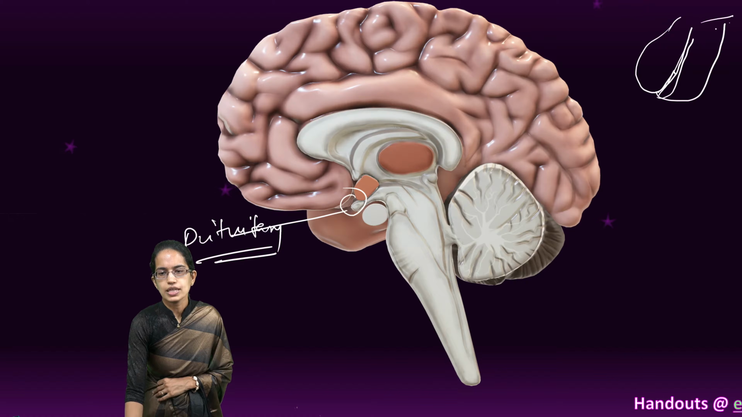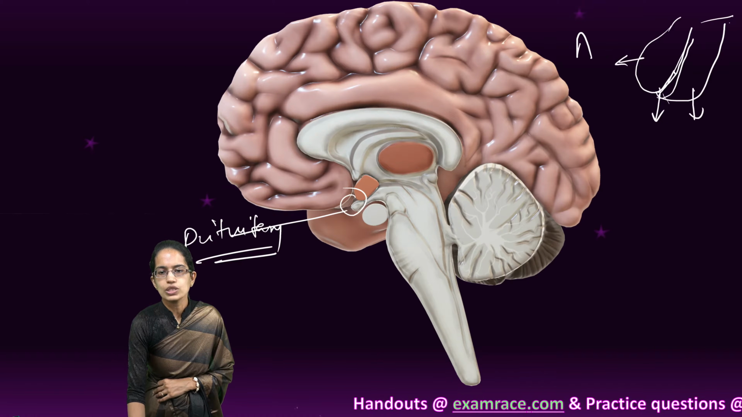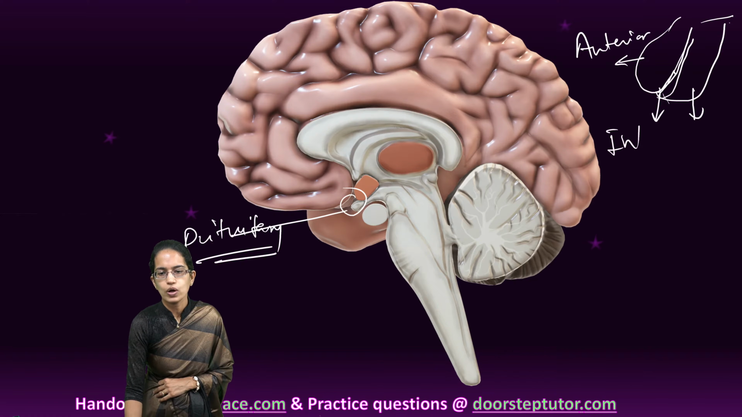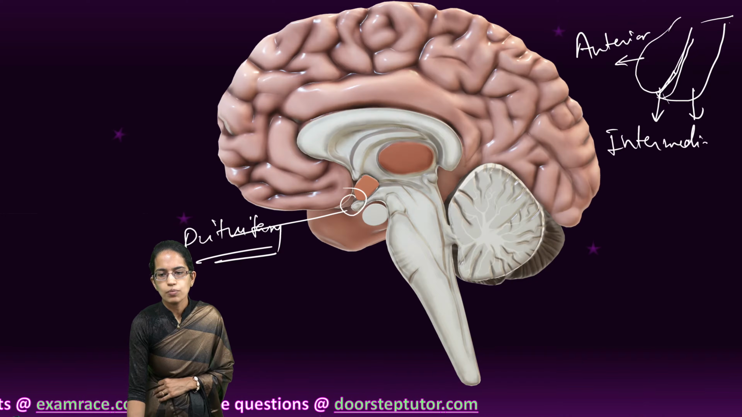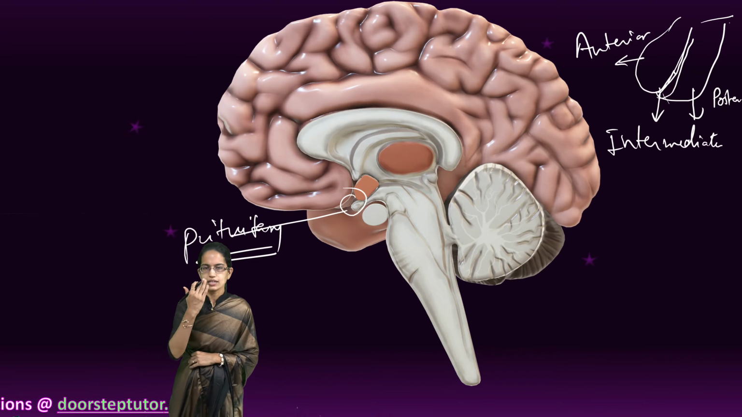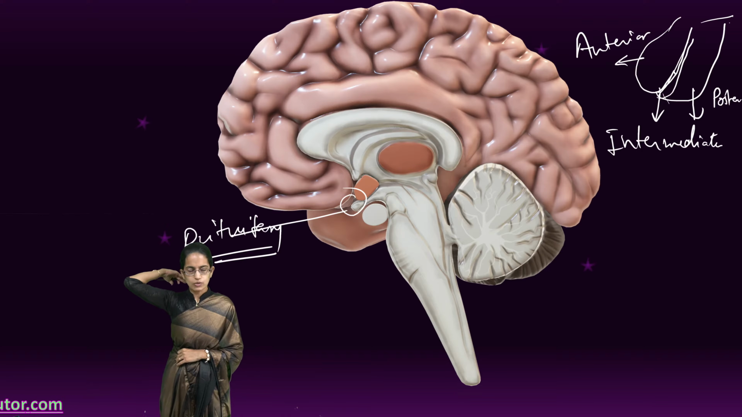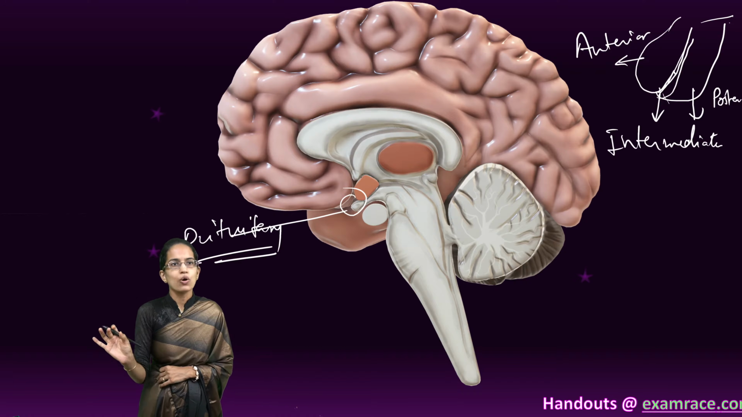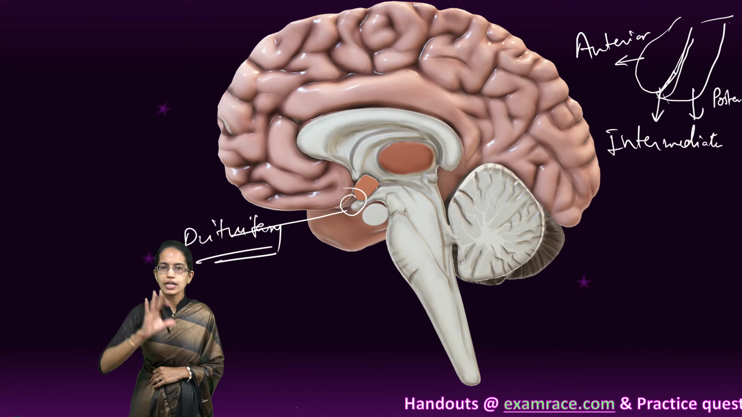Now this pituitary gland, as you can see, has three structures. What are those? Those are the anterior pituitary, the anterior lobe as it is called, the intermediate lobe, and the posterior lobe. What is the difference? Anterior, what is in the front? Posterior, what is in the back? And intermediate between the two. So three lobes: anterior, posterior, and intermediate.